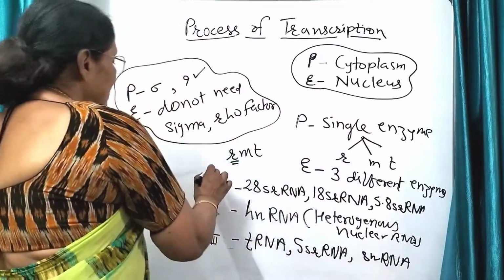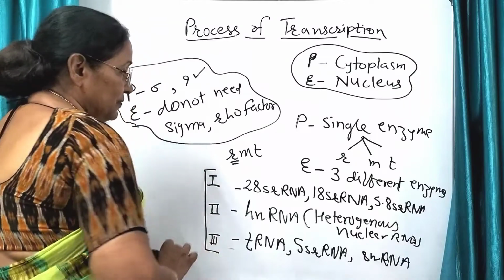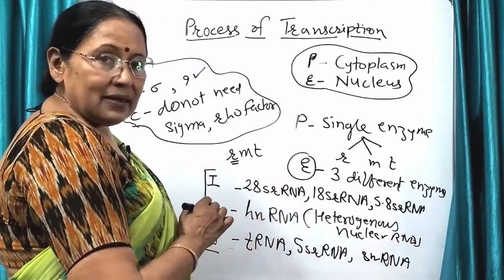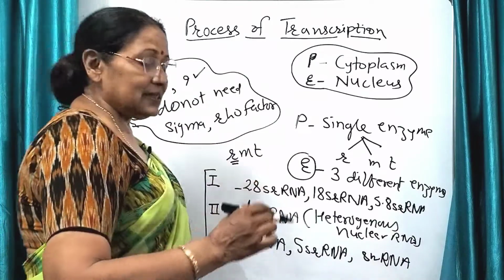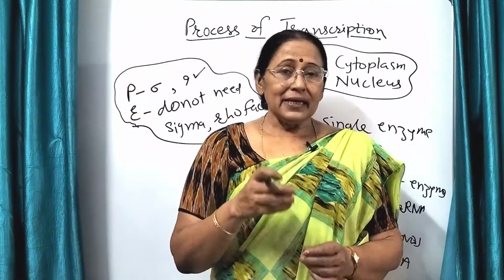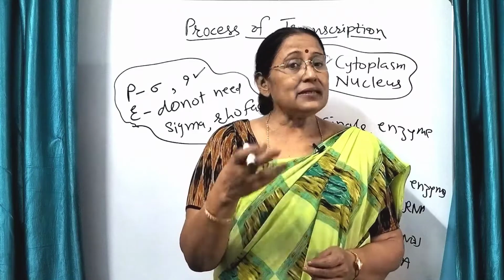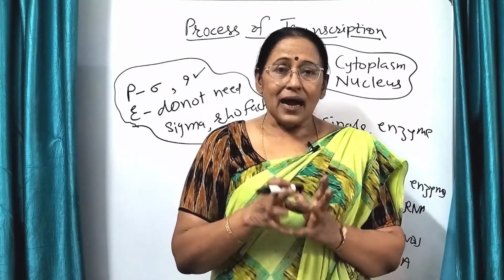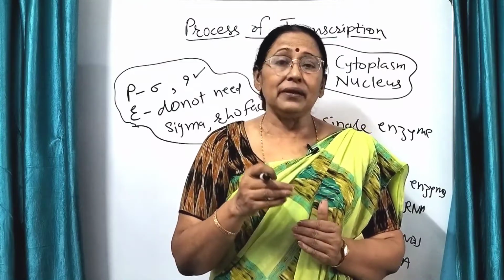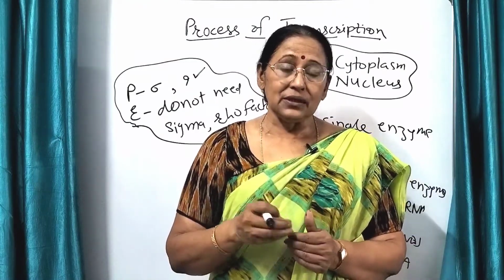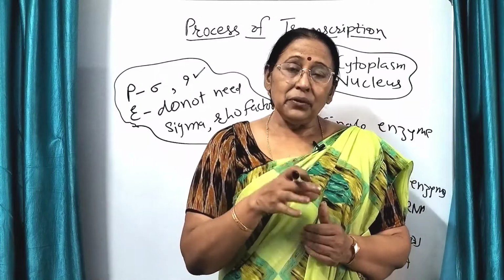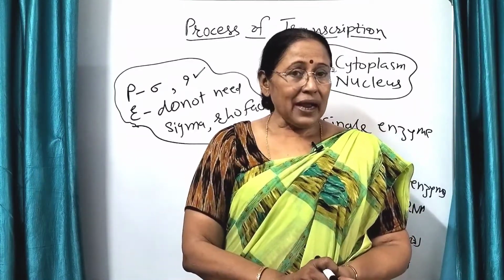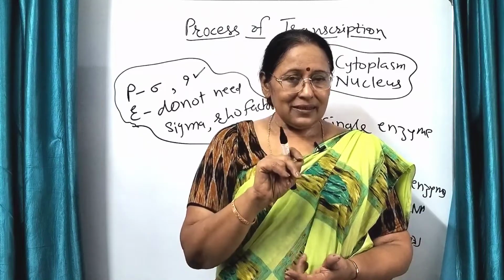So these are the three different types of enzymes which are present in the eukaryotes. Is there any more difference? Yes. In case of prokaryotes, the next step of transcription, that is translation, starts immediately, means even when the process of transcription is not completed, the process of translation starts. Why? There are two reasons.